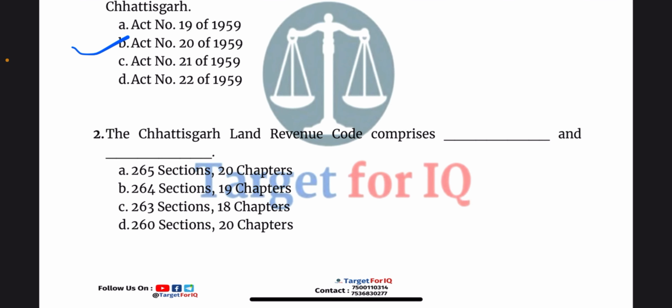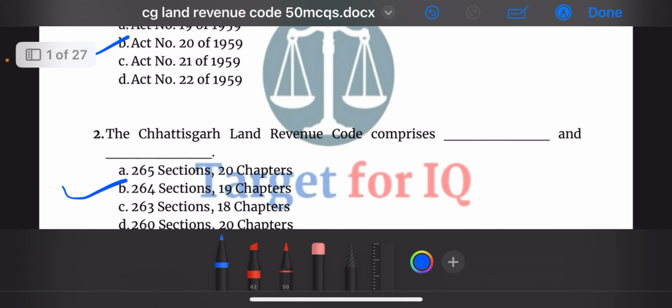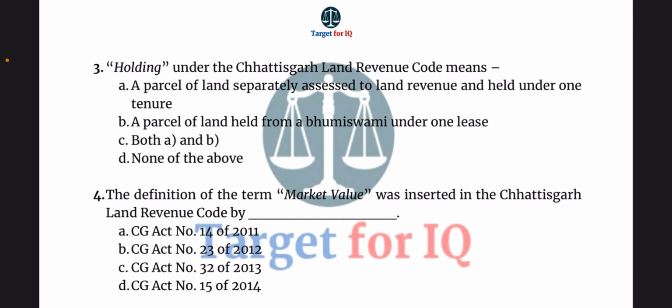Next question. The Chhattisgarh Land Revenue Code comprises dash and dash. The options are A. 265 sections 20 chapters, B. 264 sections 19 chapters, C. 263 sections 18 chapters, or D. 260 sections 20 chapters. The correct answer is option B. 264 sections 19 chapters.